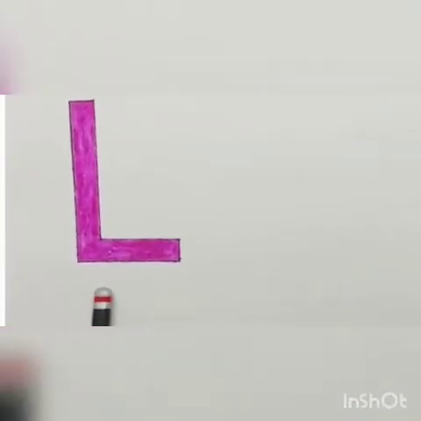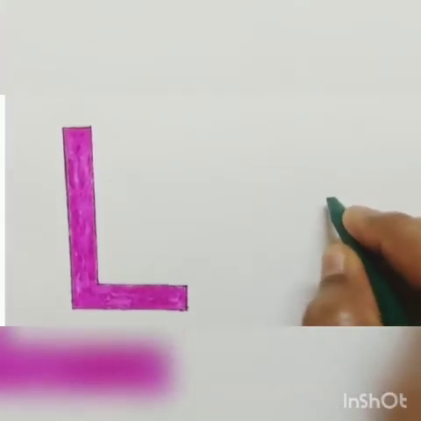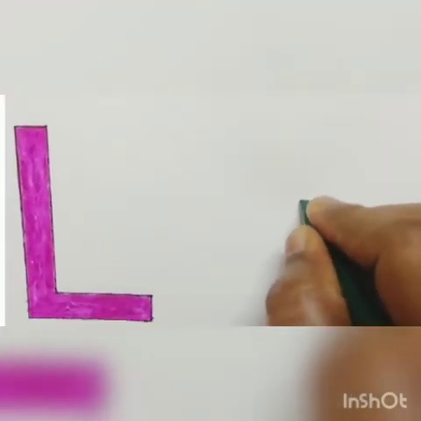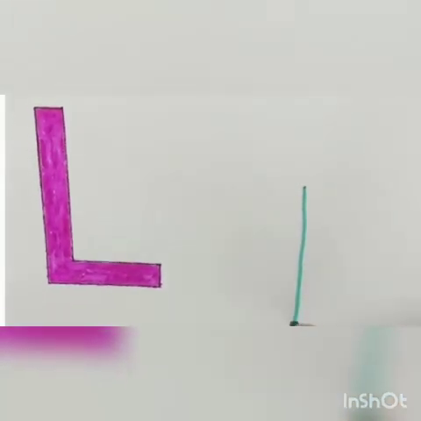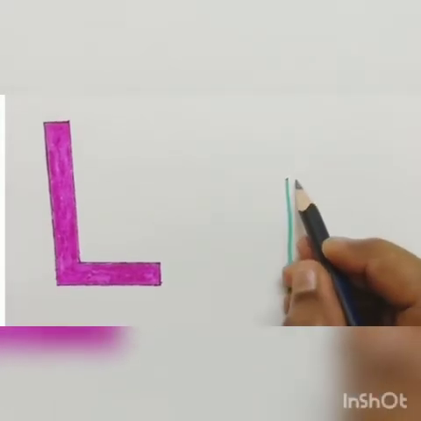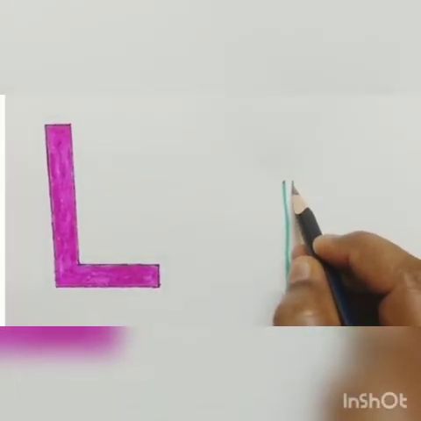Kids, now let's do one activity with the help of this L. This is capital letter L. Now with the help of this L, we will draw one picture. What you have to do first, you have to write capital letter L, standing line, and then slipping line. Which letter? L. Now next to the standing line, we will draw one more standing line.